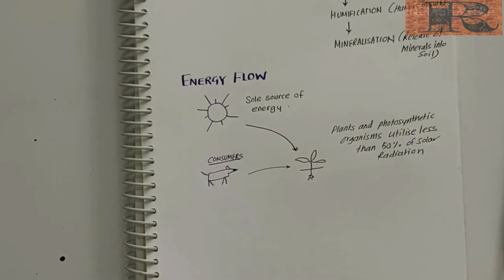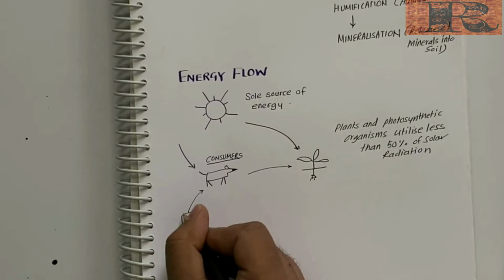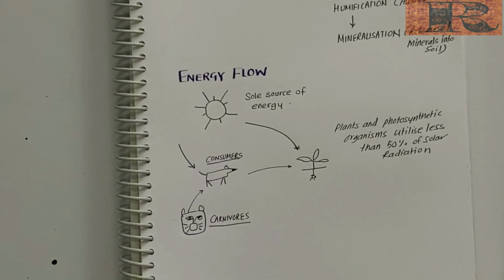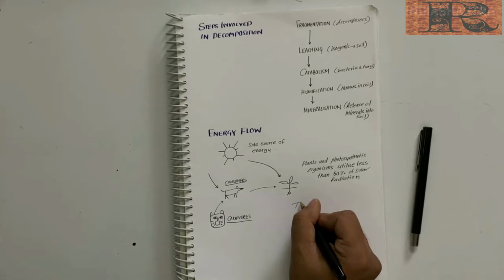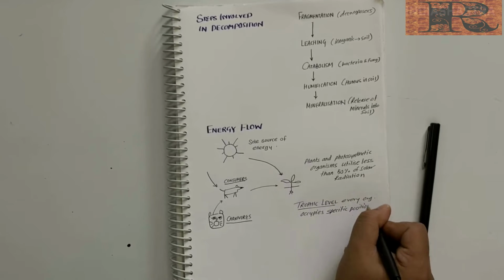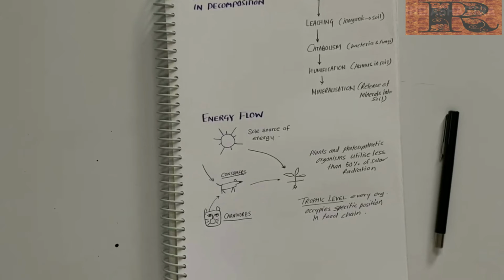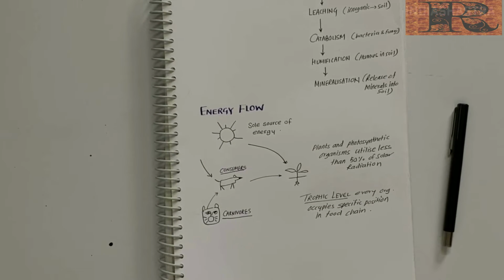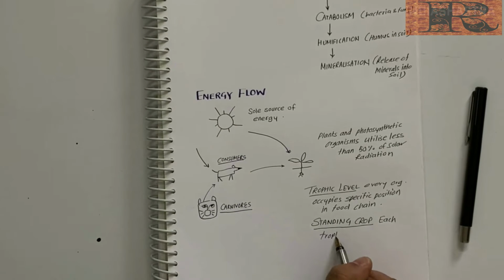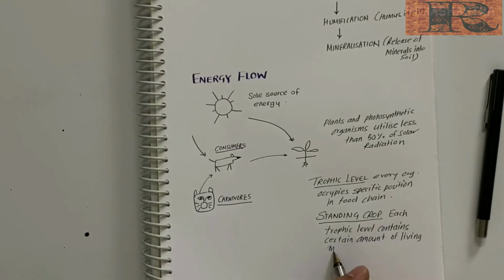The consumers can be further divided into primary consumers, that is herbivores, secondary consumers or primary carnivores, and tertiary consumers, that is secondary carnivores. Now, what is trophic level? Every organism occupies a specific level in their food chain known as the trophic level. Usually the first trophic level is occupied by plants, second by primary consumers, and so on. Now, what is standing crop? Each trophic level contains a certain amount of living material at a specific time known as the standing crop.